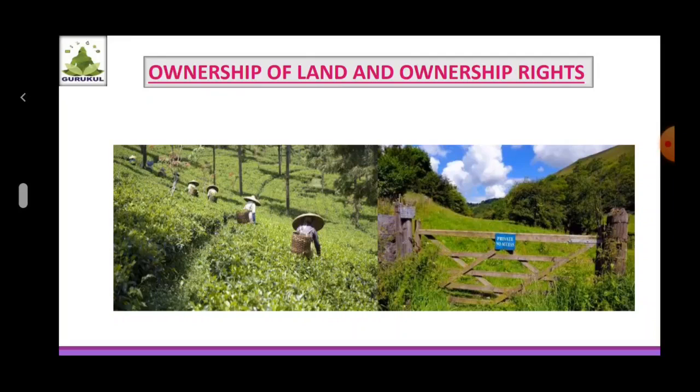Based on the above discussion of the 7 by 12 extract, let us know more about the property card. Ownership of non-agricultural land is recorded on the property card. This document showing ownership rights and the area of property is made available from urban land records. It has certain information like city survey number, plot number, amount of tax, area of the property assessed, right to access, etc.